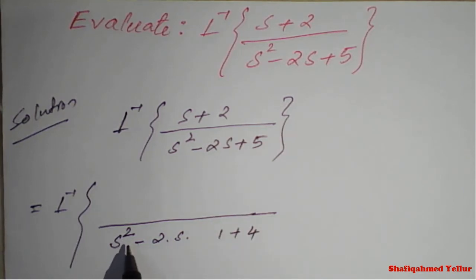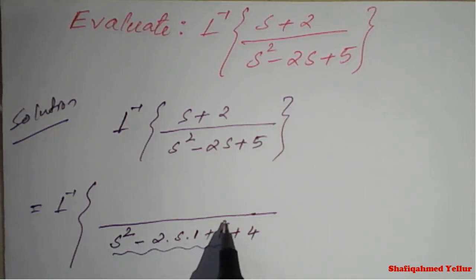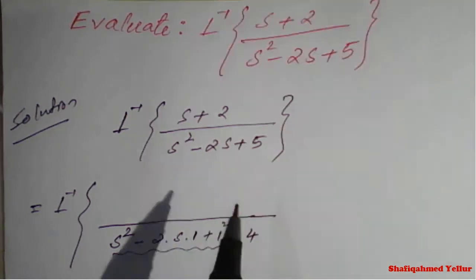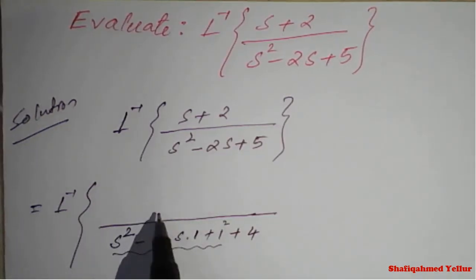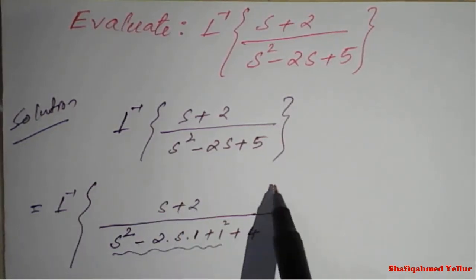To complete the formula a square minus 2ab plus b square, the b value is 1 here, because I will consider 1 square. This 1 I got from 5, which is nothing but 1 plus 4, and the numerator I will keep as it is.